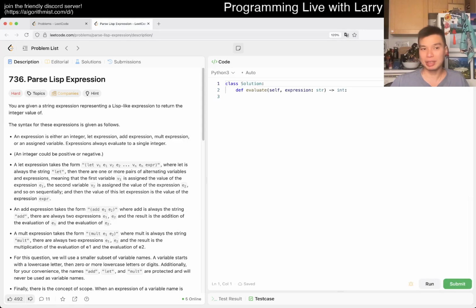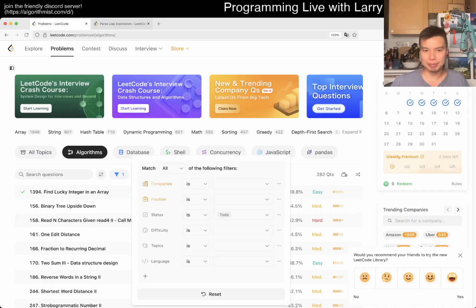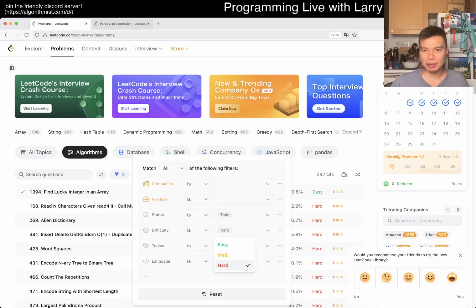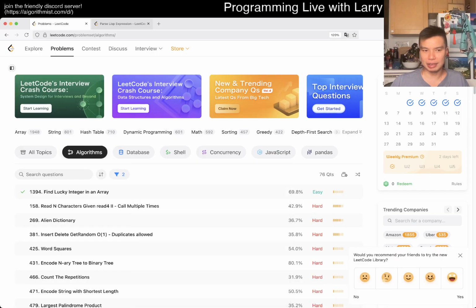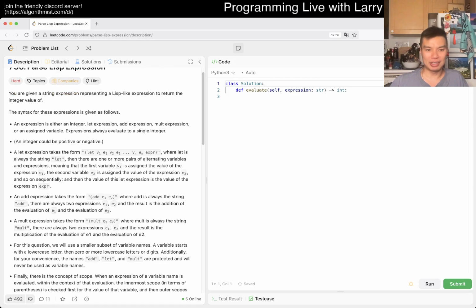We have a hard problem today, which is kind of nice, in the sense that I haven't been doing many lately, so we have 76 of these anyway. So yeah, let's go. We have 736, Parse Lisp Expression. You're given an expression with Lisp-like language. That already sounds kind of annoying, which is okay. If you watch my daily video, today I have energy, so I try to take advantage of it.